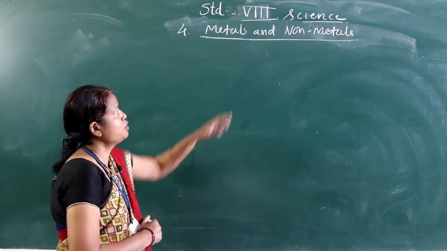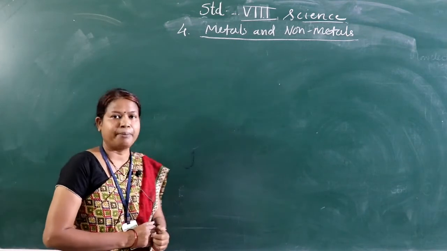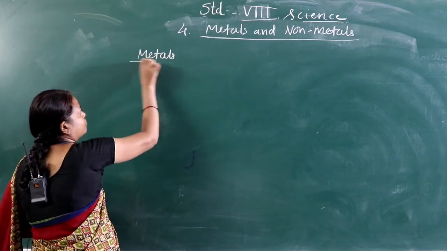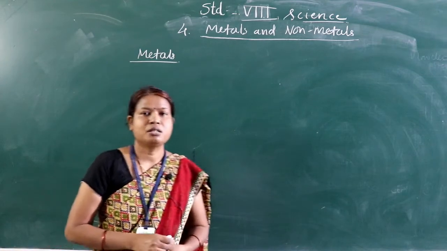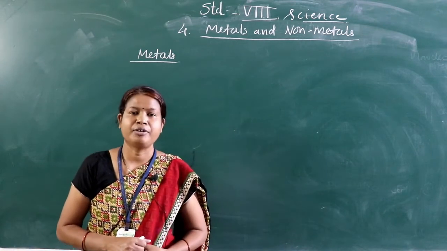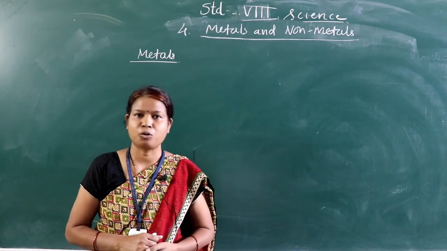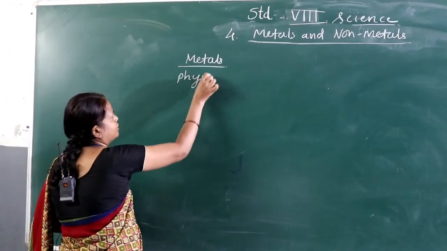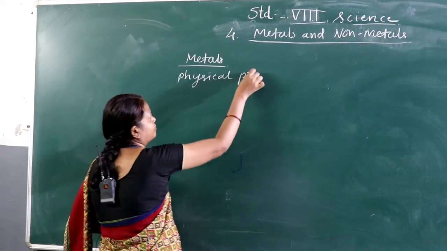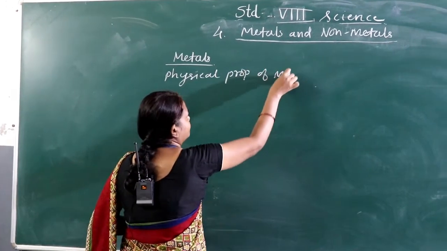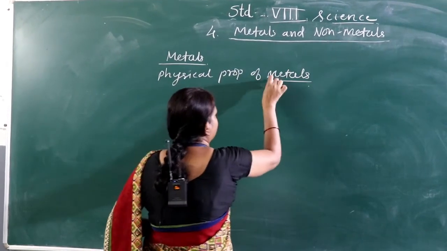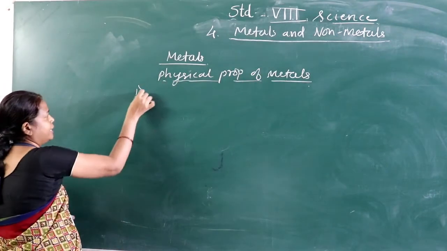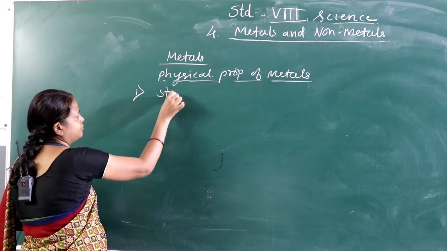Okay. First of all, we take the topic that is metals. Students, metals are the substances which are having so many physical properties, like the physical properties of metals. First physical property of metal, that is its physical state.